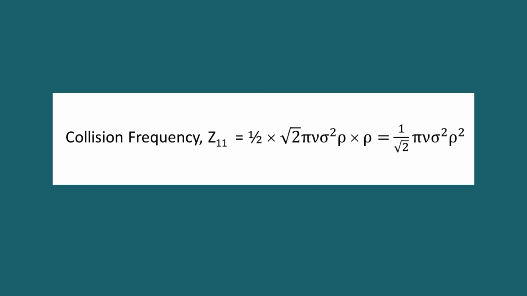Then the collision frequency is given as 1/2 of the above equation. Then Z11 equals 1 by 2 into root 2 pi V sigma square rho square, which will be equal to 1 by root 2 pi V sigma square rho square. And the unit of Z11 is second inverse meter raised to minus 3.